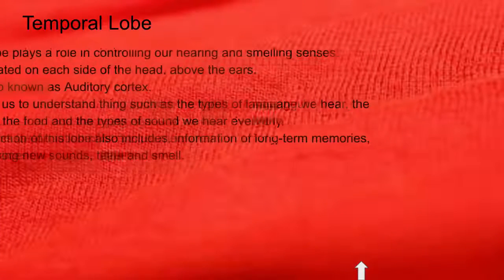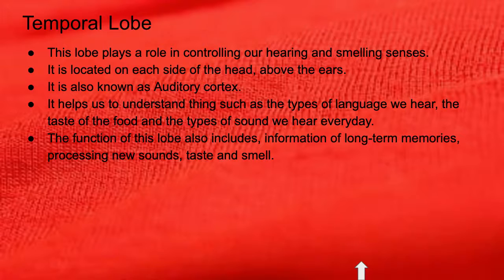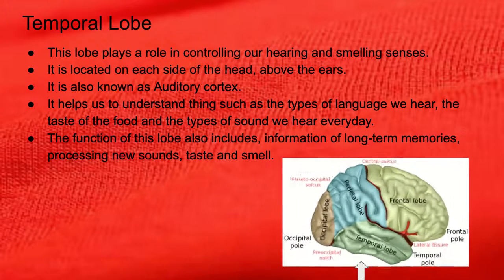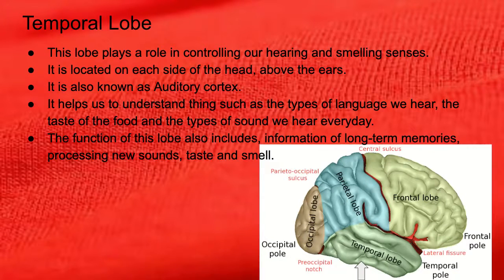Temporal lobe. The lobe plays a role in controlling our hearing, smelling, and senses. It is located on each side of the head, above our ear. It is also known as auditory cortex. It helps us understand things such as types of language we hear, the taste of food, and the types of sound we hear every day. The function of this lobe also includes information of long-term memory, processing new sound, taste, and smell. As you can see from the diagram, that's where it's located.